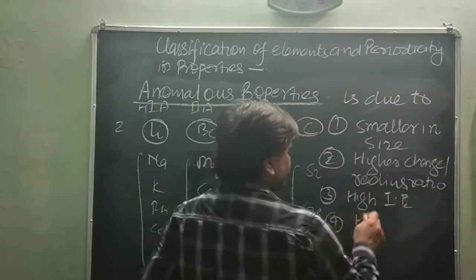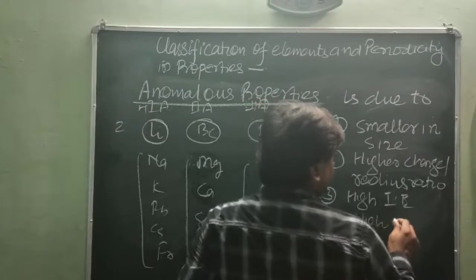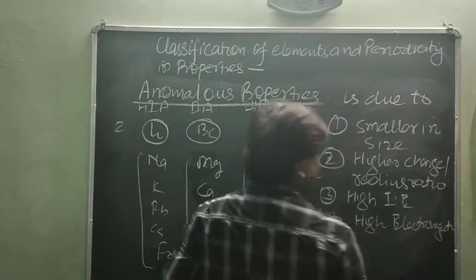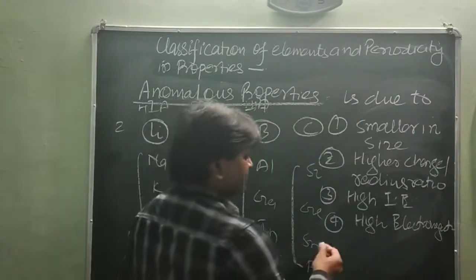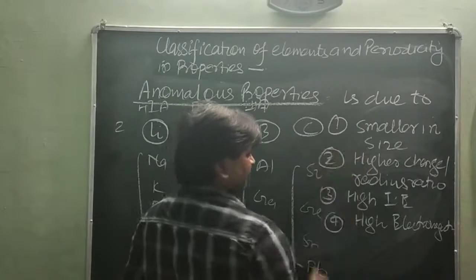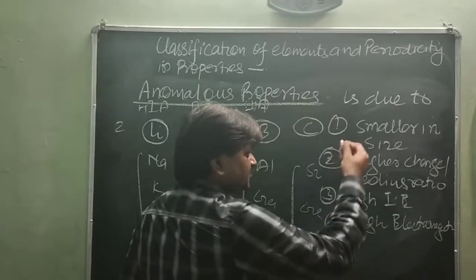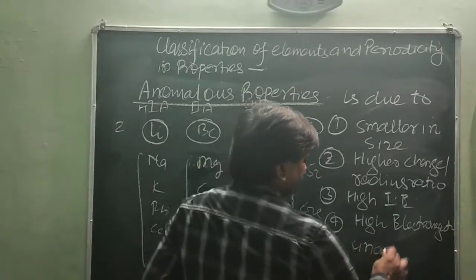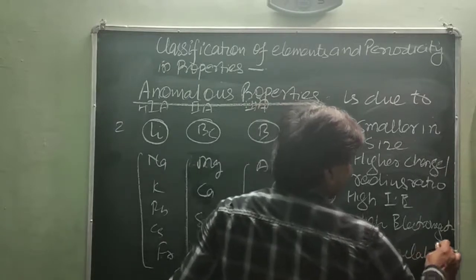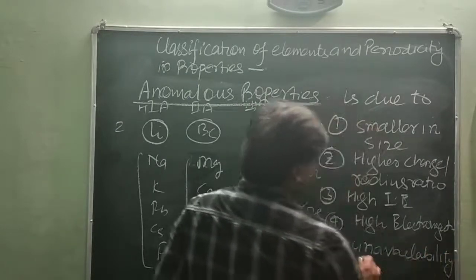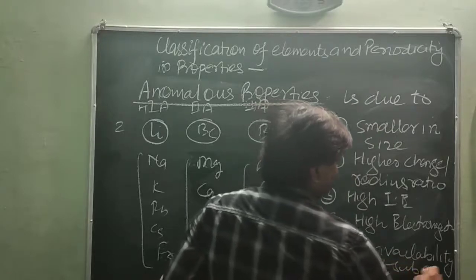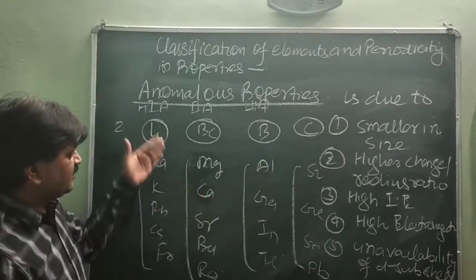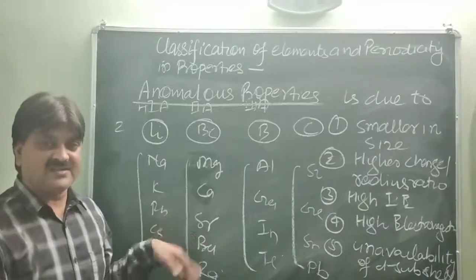Fourth one, high electronegativity. And the tendency to form p-pi multiple bonds in the case of p-block elements. So this is the reason, along with the unavailability of d-subshells. These are the reasons to show somewhat different properties to the rest of the elements of the same group, and this property is known as the anomalous property.